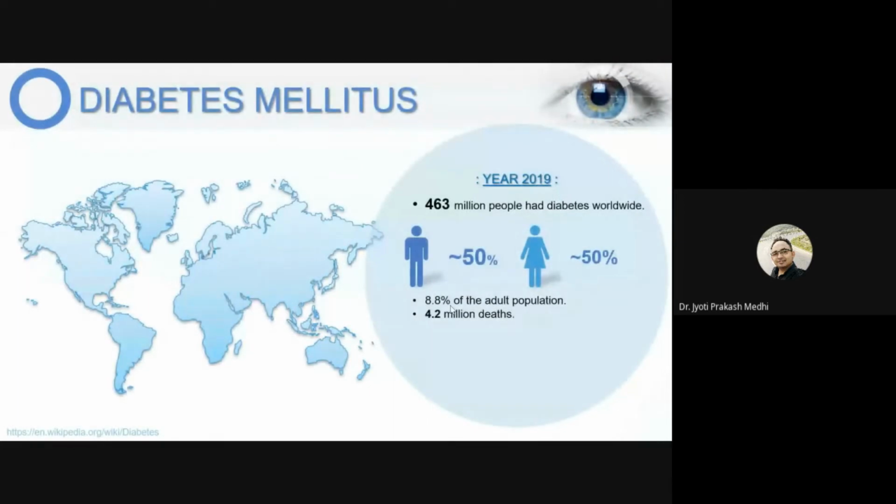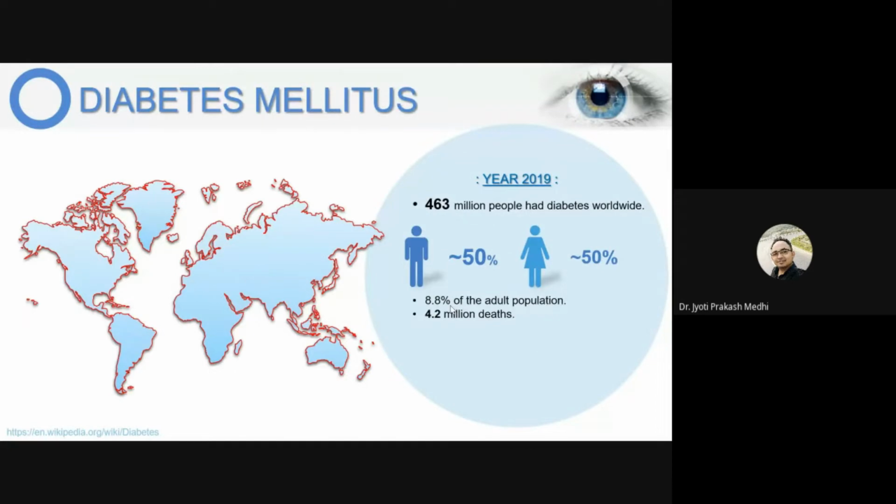So what is a retinal image, or what is diabetic retinopathy? Every one of us is aware of what diabetes mellitus is, and maybe most of us already have diabetes. In a calculation from 2019, people found that 263 million people had diabetes worldwide, almost 50% in males and females, and it is 8.8% of the adult population.